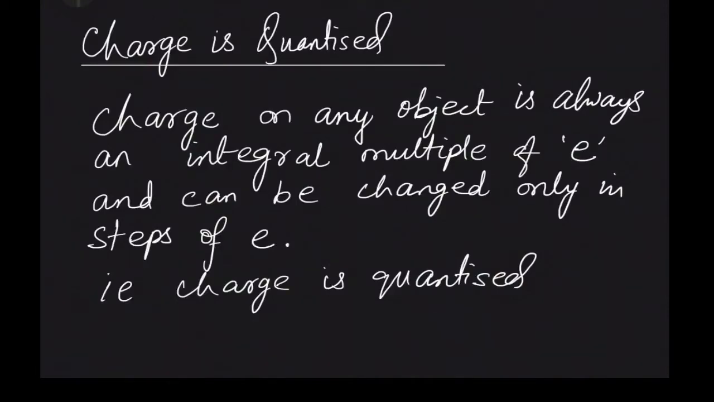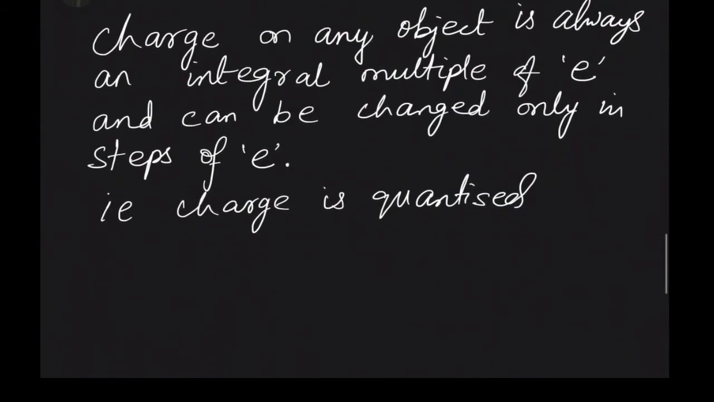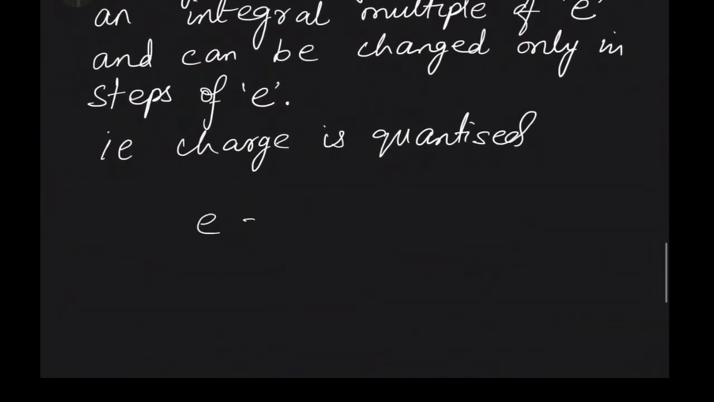Now here there is something important to note. Charge is quantized. What does it mean? Charge on any object is always an integral multiple of e and can be changed only in steps of e. What does e mean? e means an electronic charge. Okay, it is minus 1.6 into 10 to the power of minus 19 coulomb.